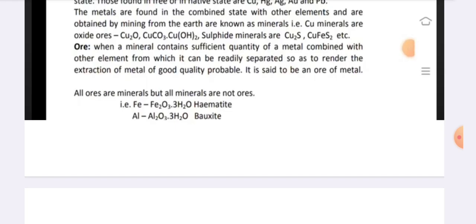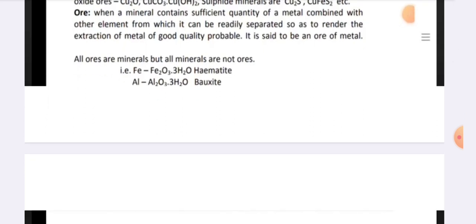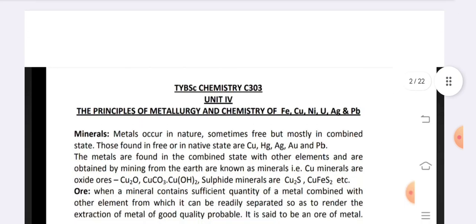Or when a mineral contains a sufficient quantity of a metal combined with other elements from which it can be readily separated, so as to render the extraction of the metal of good quality probable, it is said to be an ore of metal. All ores are minerals, but all minerals are not ores.